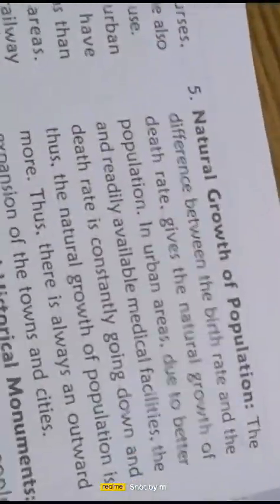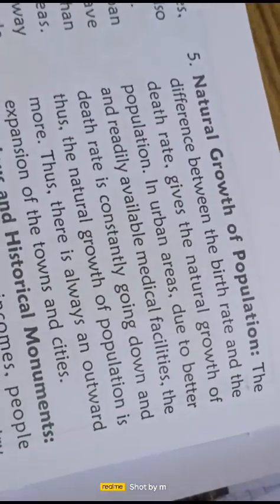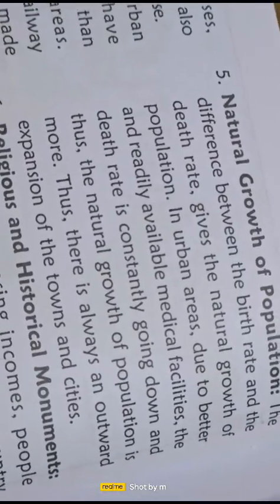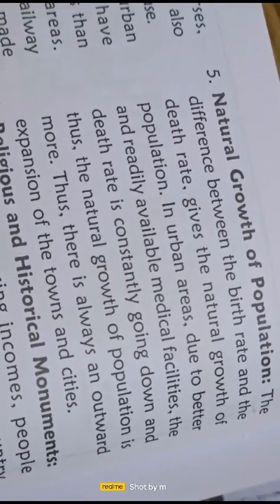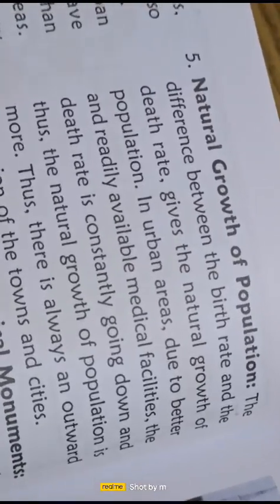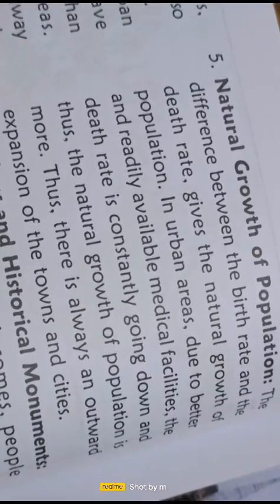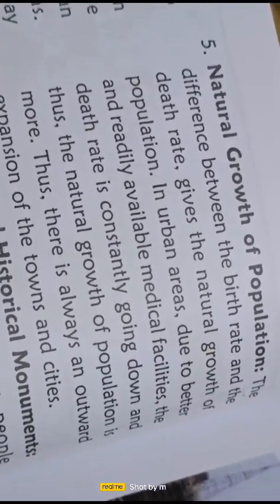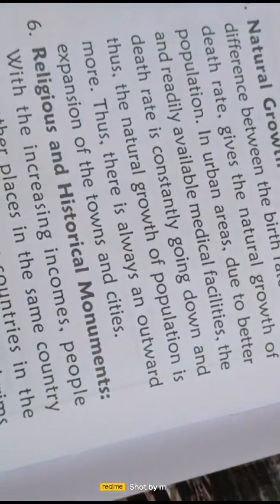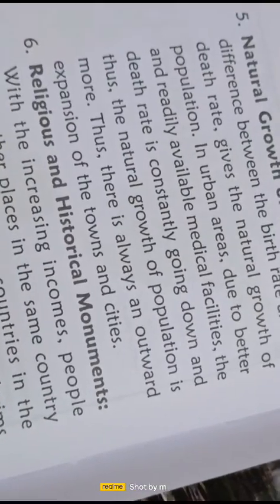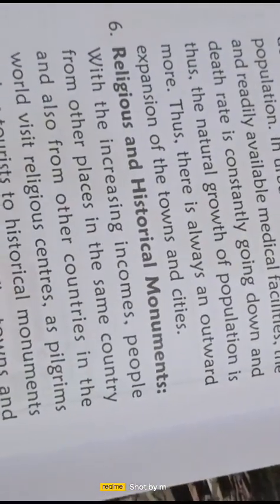Natural growth of population: the difference between the birth rate and death rate has grown to a great extent after the inventions of scientific medicines and vaccinations. So, natural growth of population is occurring in urban areas due to better and readily available medical facilities. The death rate is going down. Thus, the natural growth of population occurs. Thus, there is always an outward expansion of the towns and cities.